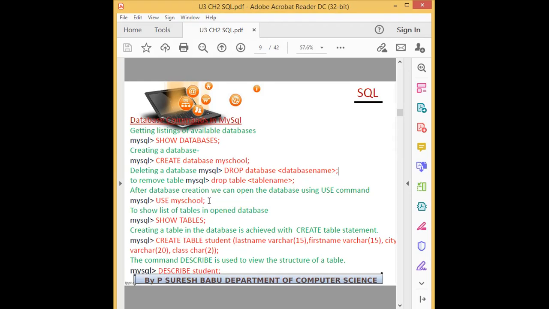Everything is eligible only if you select a database from your system. That is the first step. Then the command is show tables for showing all the tables available in your system. Okay. So now we will see with some example.